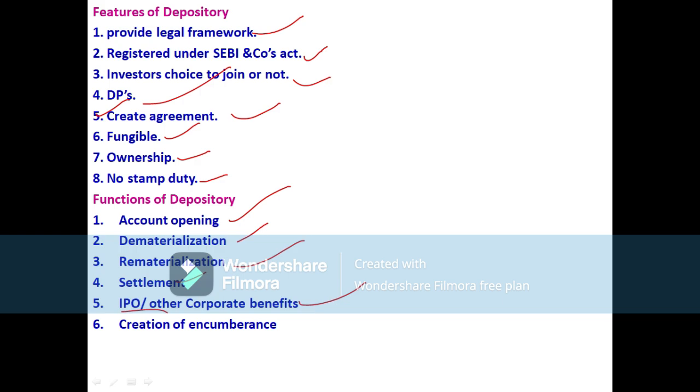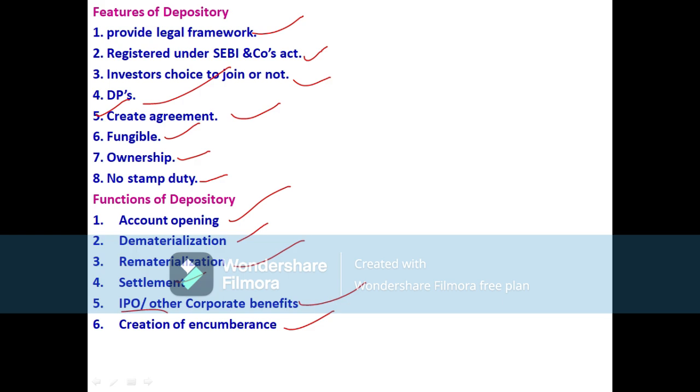Then creation of encumbrance. What does this mean? It is collateral or security by pledge of shares. If we want a loan, we can go for a mortgage of our property. Likewise, we can pledge our shares. Even shares can be pledged and a loan can be taken.